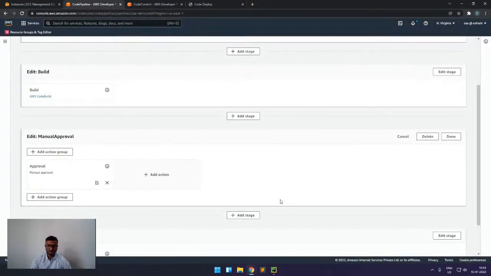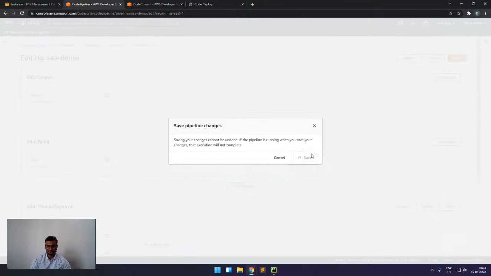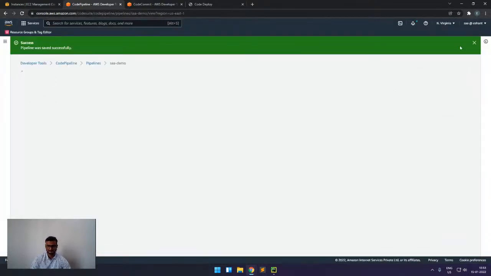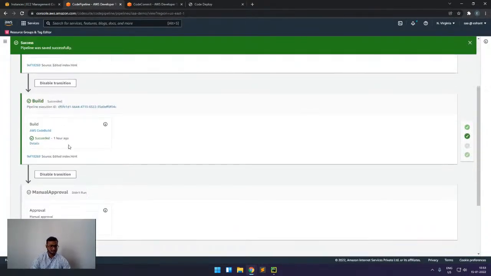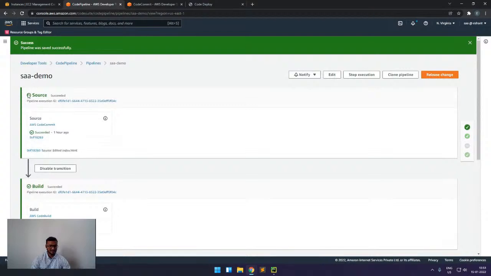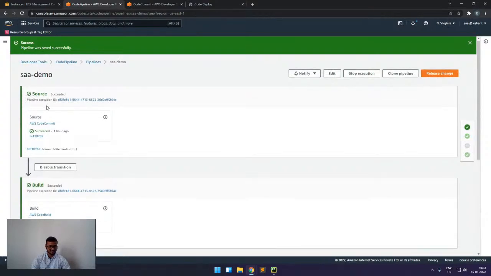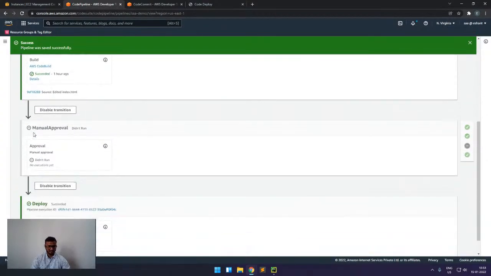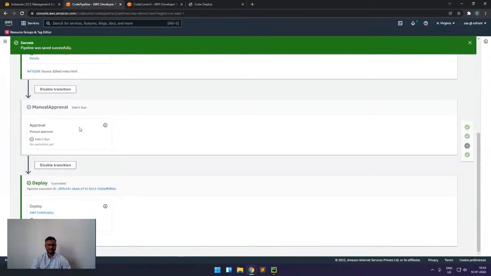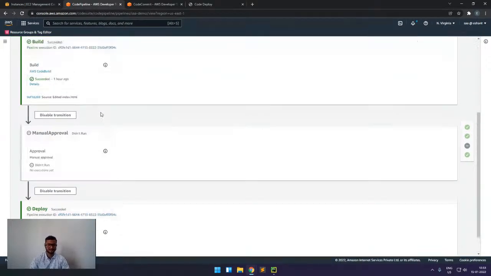So what will this do? Now if my source gets triggered, it will start the build part. But before deploying, it will ask for confirmation whether I am okay with this deployment and this validation, and that I want to deploy. So it will add an additional check. This is also very important.